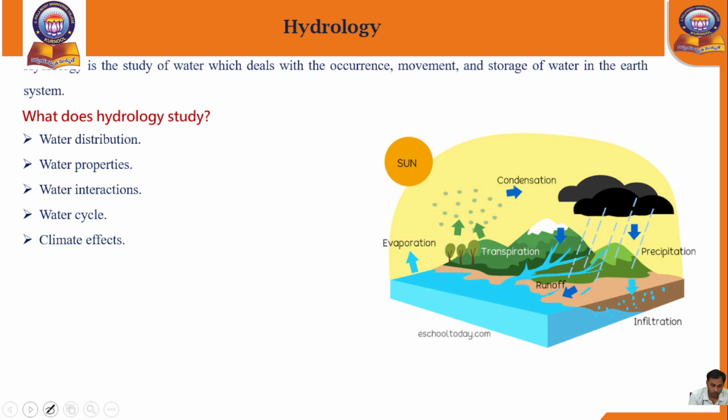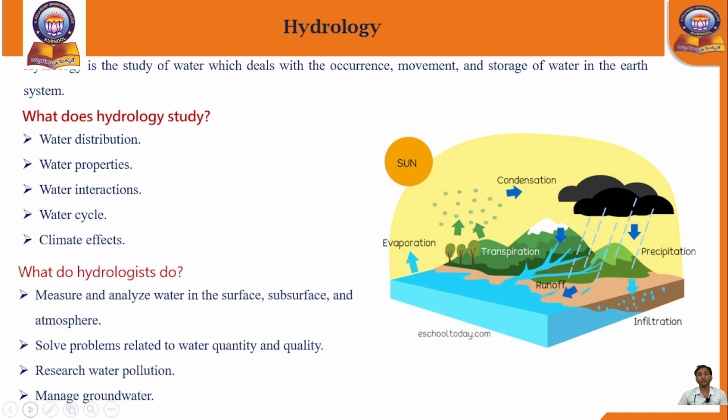Next, come to the part of what hydrologists do. A hydrologist means nothing but an expert person or research scientist of water resource engineering. When we discussed in lecture number 1 the roles of civil engineering and its various disciplines, they included structural engineering, geotechnical engineering, transportation, environmental and water resource engineering.